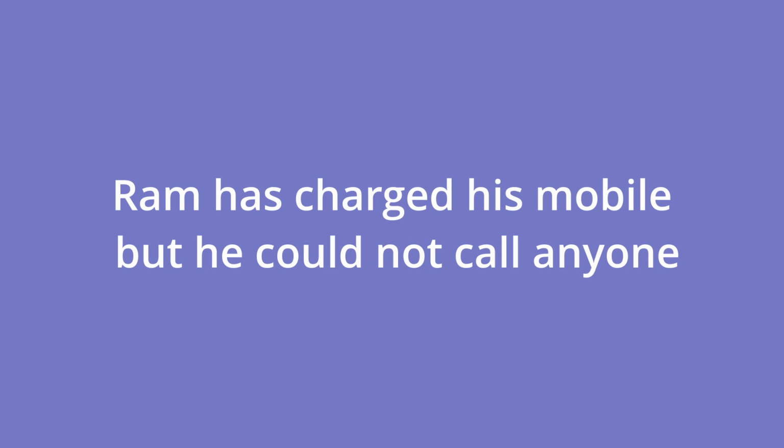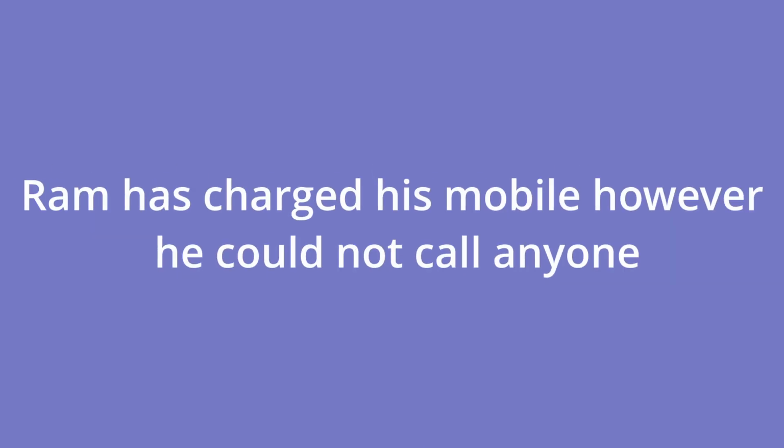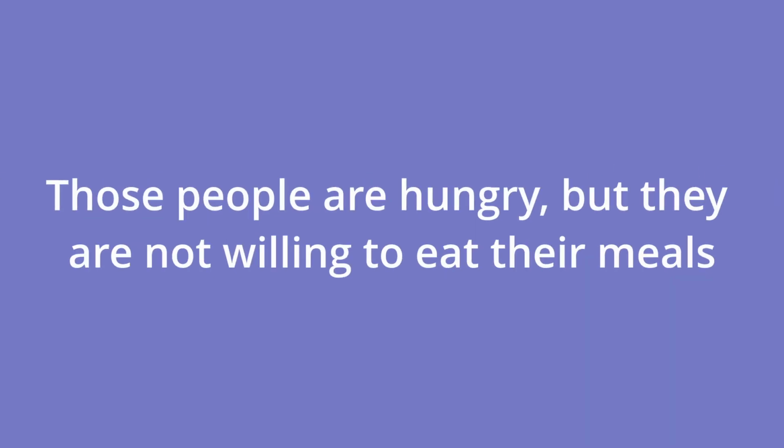So it's a contrast. It's a contrast meaning sentence. So first sentence, having mobile, but he can't call to anyone. So it shows contrast, shows opposite words. So here we have to use but, and if you don't want to use but, we can also use however instead of but.